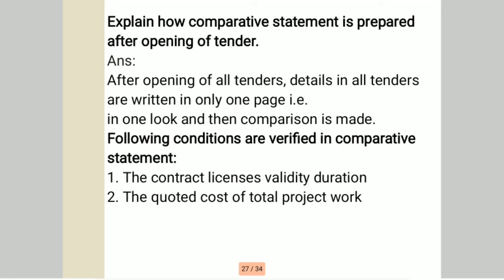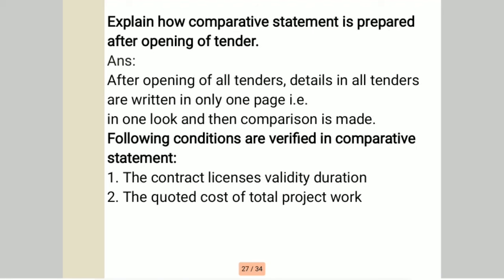Now, how is the comparative statement prepared after opening of tender? The answer to this question is: after opening of all the tenders, details of all the tenders are written on only one page, that is, in one look, and then comparison is made.